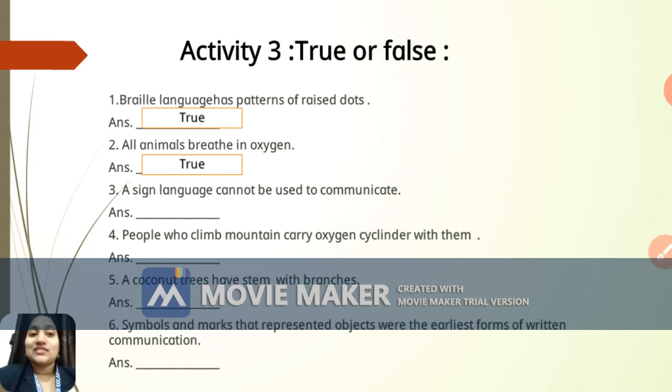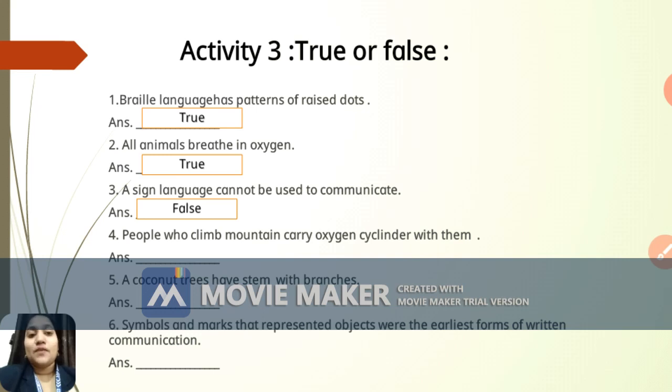The third one, sign language cannot be used to communicate. I repeat, sign language cannot be used to communicate, and the answer is false. Why false? Because sign language is useful for communication. Why? Because people like the hearing or speaking disabled find this sign language very useful, right? So with the help of sign language only they can communicate. So here the answer will be false, because the statement that sign language cannot be used to communicate is false, right?